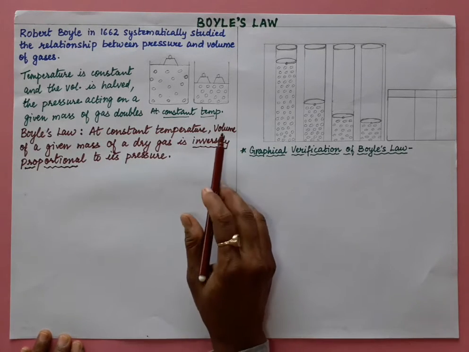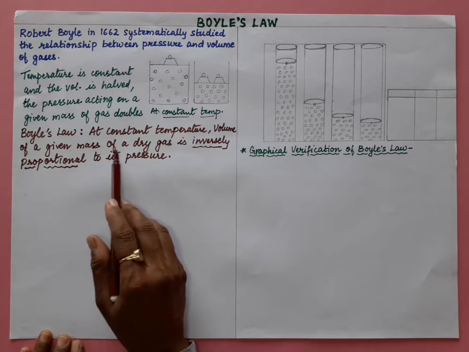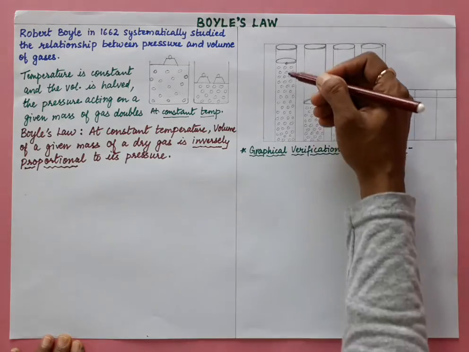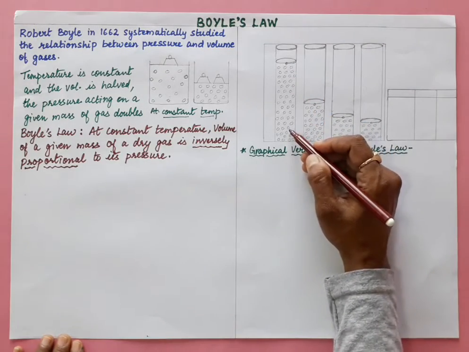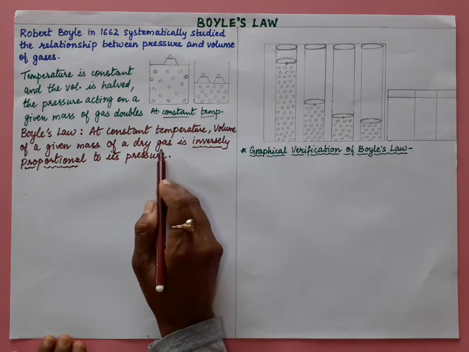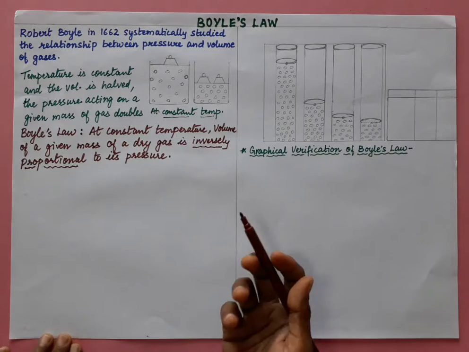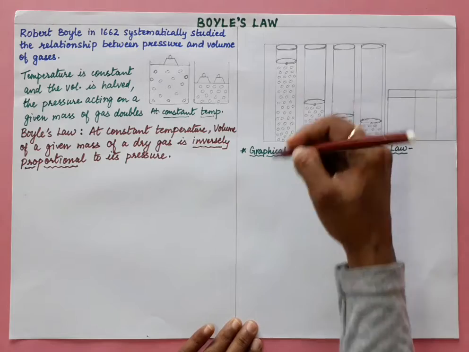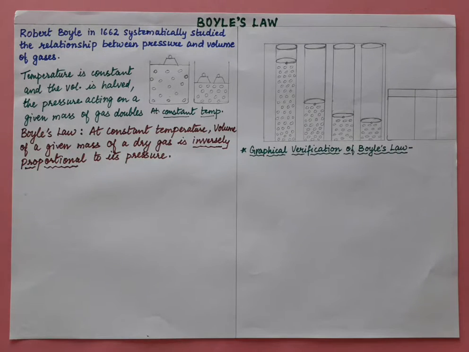Now let us also understand this thing, volume of a given mass of a dry gas. Given mass means, suppose here we have already taken 1 liter of gas, and that too dry gas. If moisture is present, then again there will be a change in other parameters. So here, given mass of a dry gas, let us understand this graph.